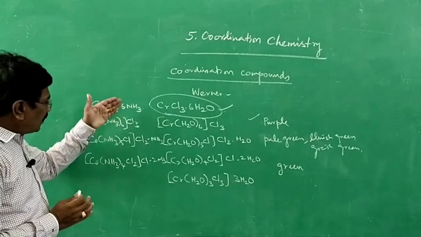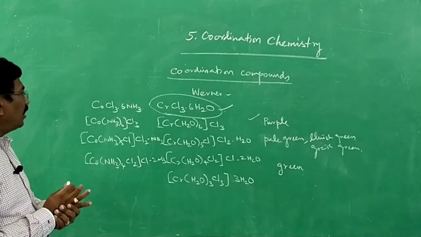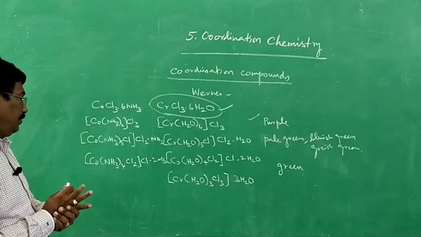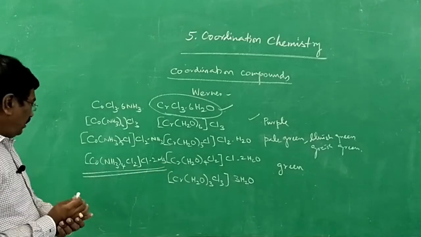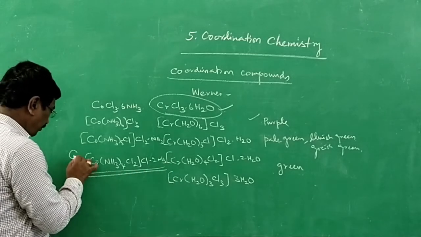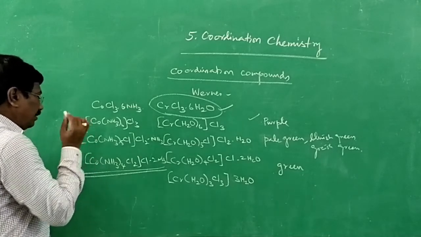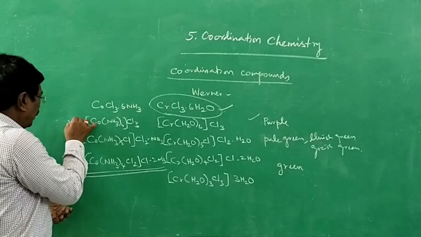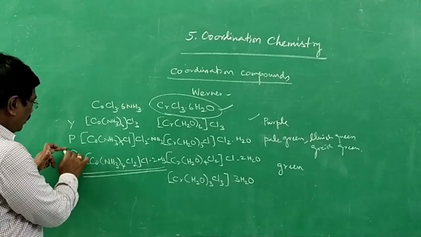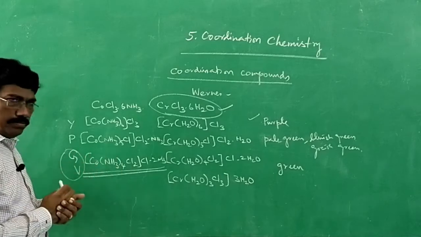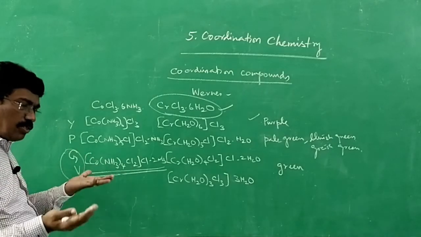So these sorts of compounds also show different colors. This particular compound alone shows 2 colors, violet and green, and this one is purple, and this is yellow in color. I remember the name VGP, violet and green, for this compound. Maybe cis and trans. This compound shows cis and trans isomerism. That also we will explain later.